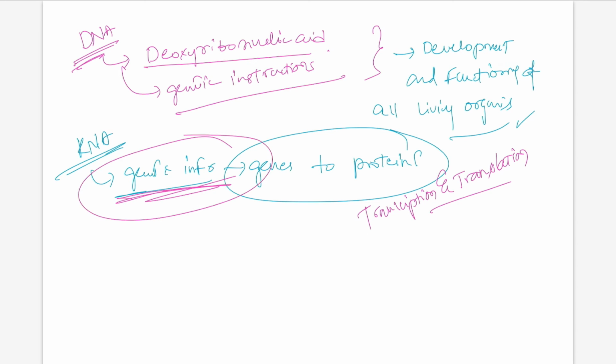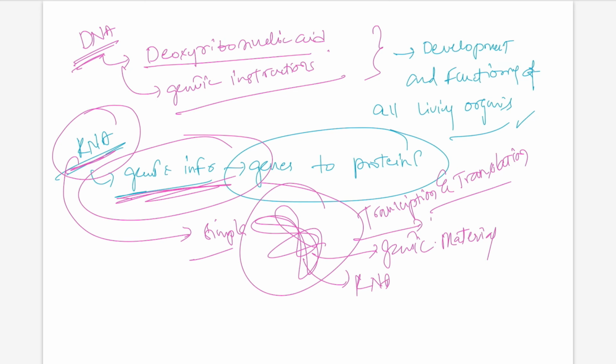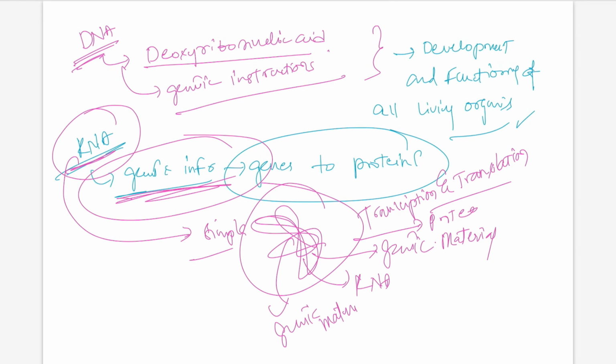That's one of the functions of RNA, as mRNA and tRNA. RNA also constitutes the genetic material of many simple organisms, where it is scattered. In a virus, for example, the genetic material is RNA, with an outer protein coat and inner genetic material. So that's the function of DNA and RNA.